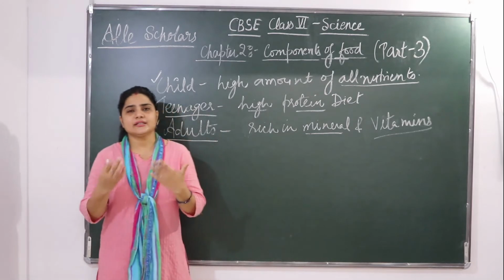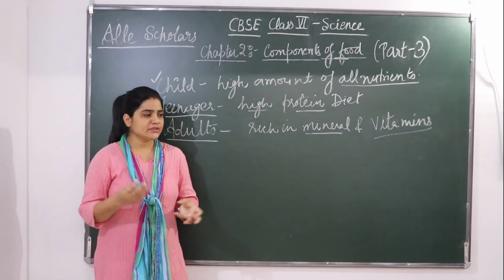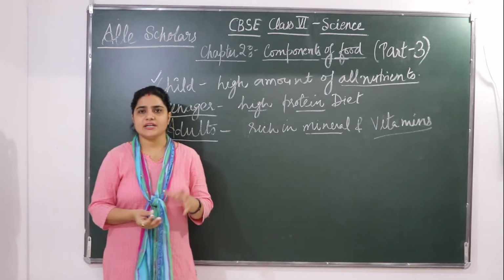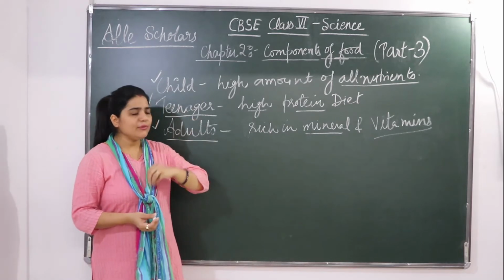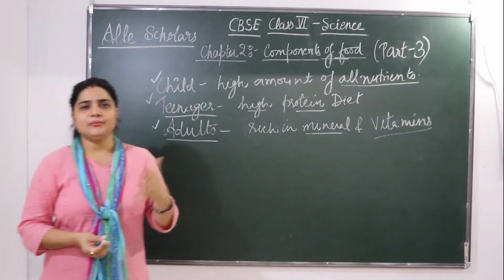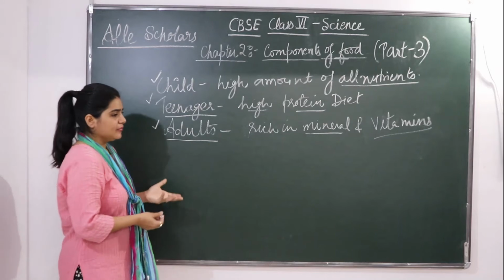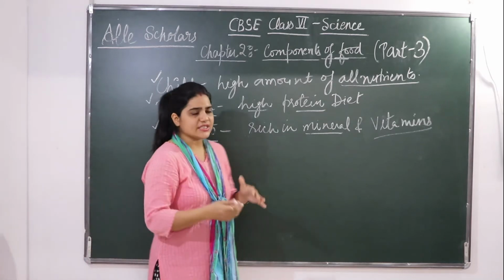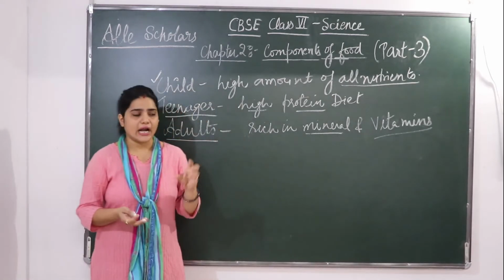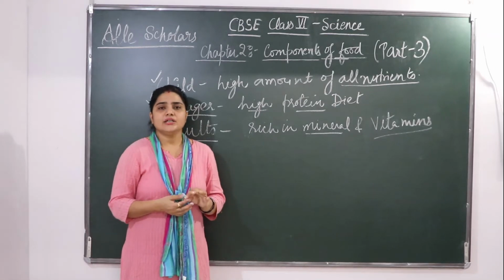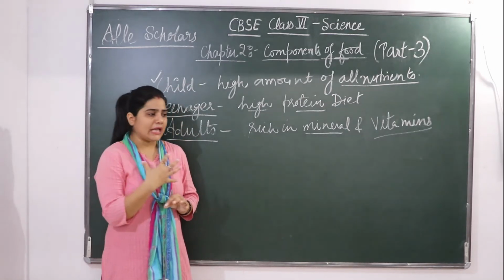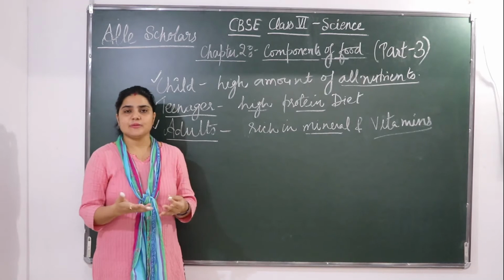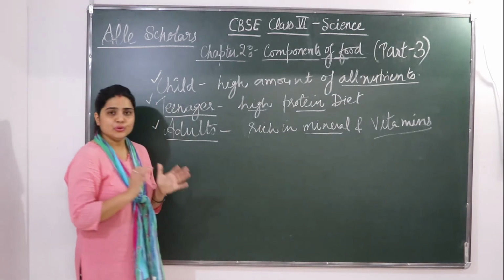Next comes banana, sattu. So one can eat a balanced diet without spending much on food material.